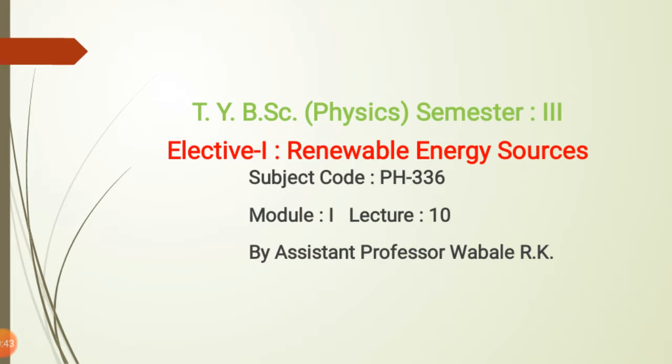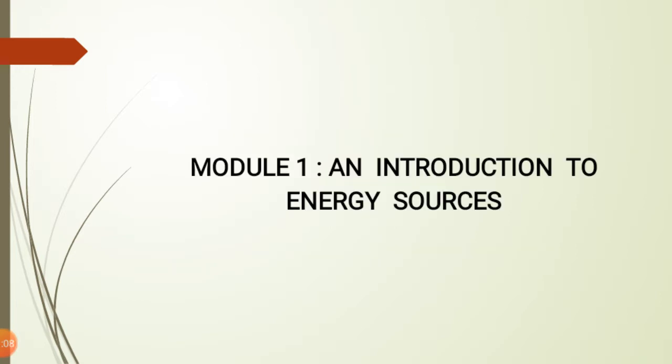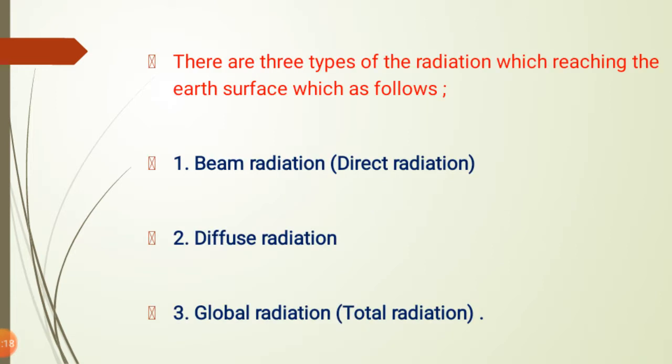In that we have discussed two mechanisms which are very important in the earth's atmosphere, that is absorption and scattering. Due to absorption and scattering, there is a decrease in the intensity of the solar radiation, and after all that process of scattering and absorption, the radiation reaches the earth surface.